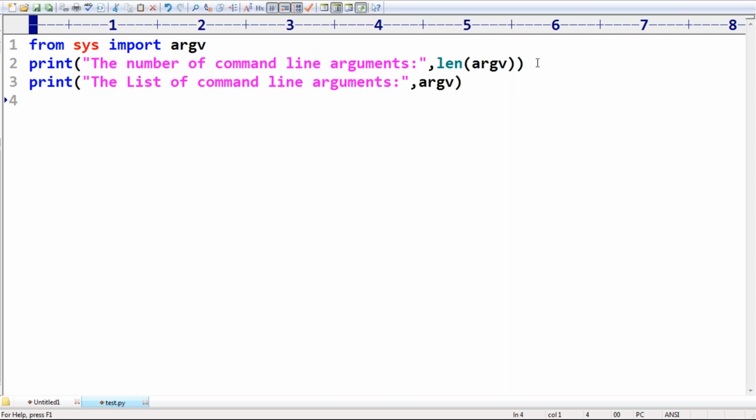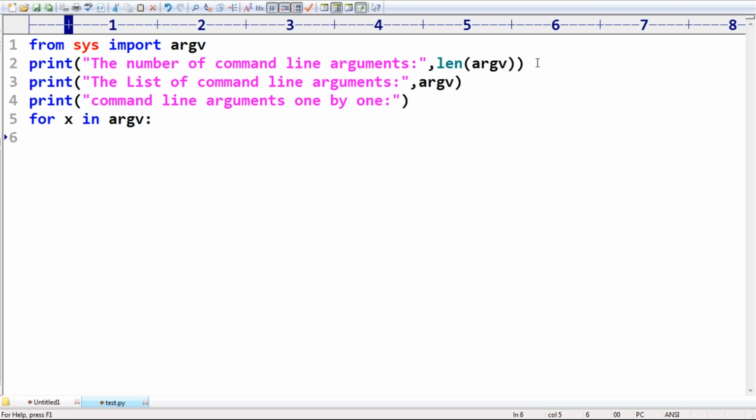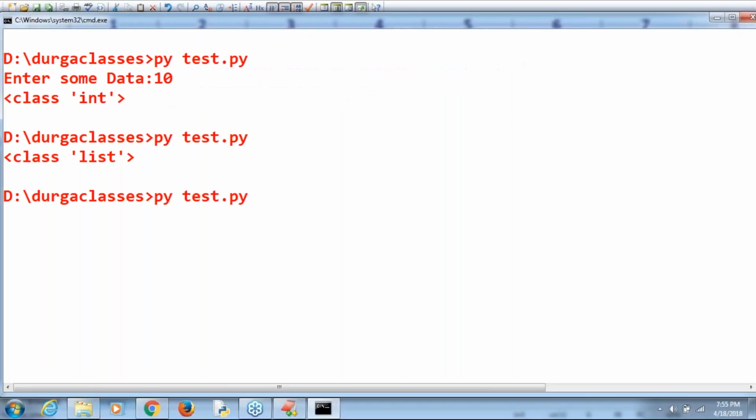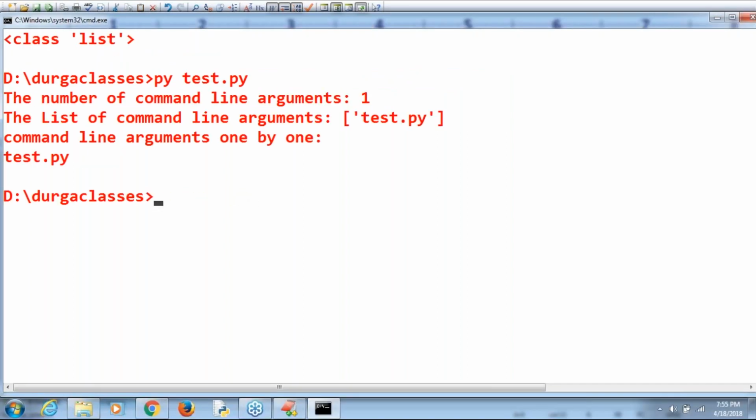Next, I want to print the command line arguments one by one. How can you print them? For x in argv, print x value. Like this I can take. Now observe very carefully: since I'm not passing any extra command line arguments, only the program name is the command line argument.